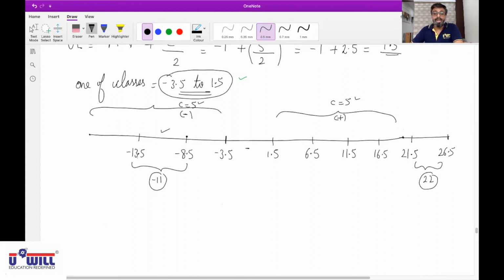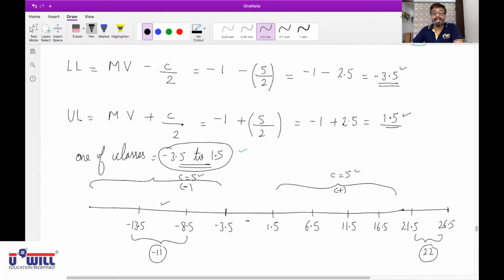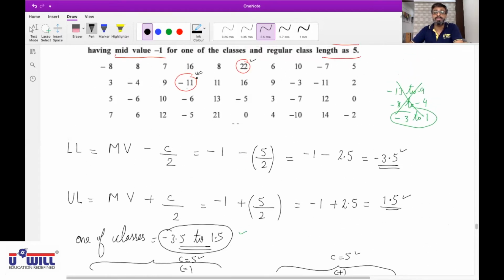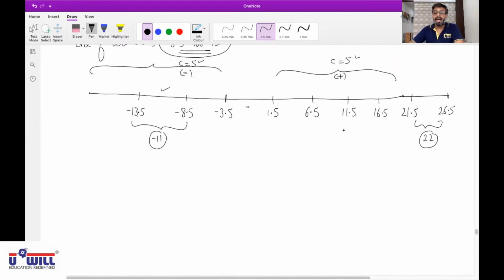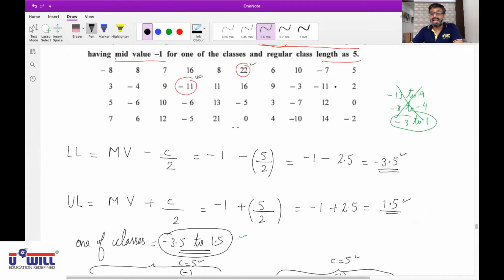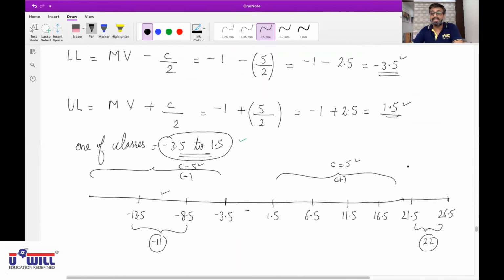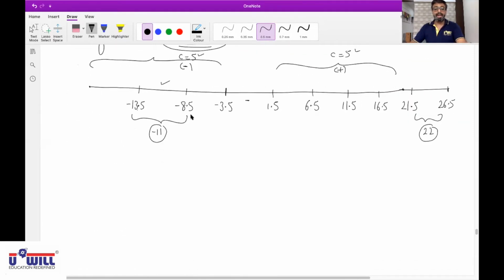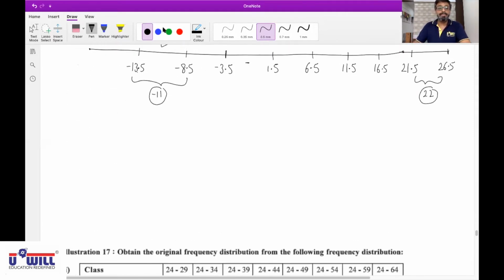And how much minus you have to do? You keep on subtracting until you get a class which includes the lowest observation, minus 11. And how much plus 5 do you have to keep on doing? Keep on adding 5 until you get a class which includes the highest observation, that is 22. What we have obtained is an exclusive class. So give the heading exclusive classes. Write down these exclusive classes.